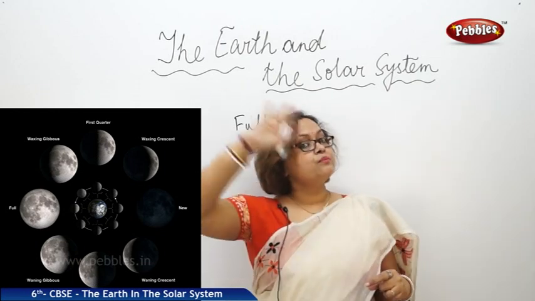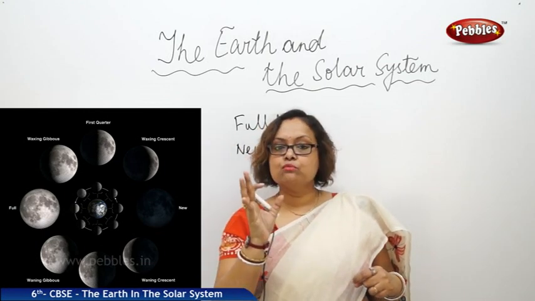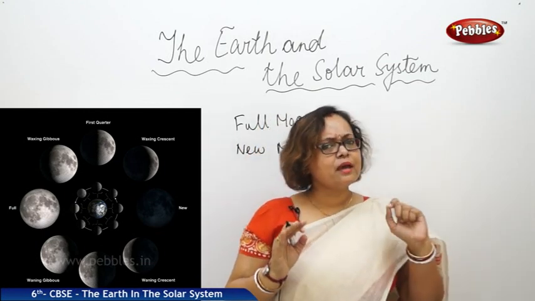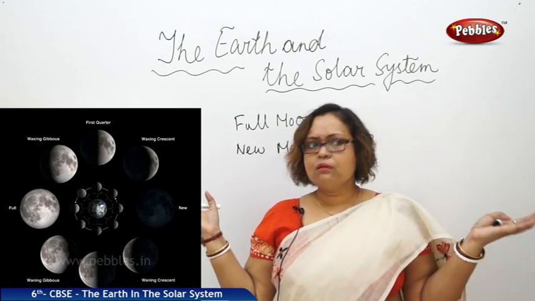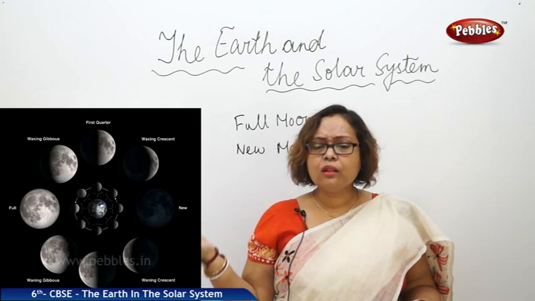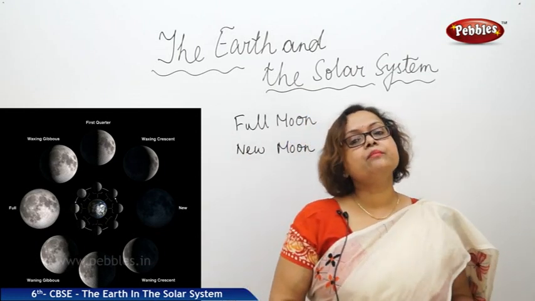Now when we are observing the sky at night, we can see stars, we can see the moon, and we can sometimes see some shooting objects. We can see the sun. Now what are they? What can we call them? We call all these celestial bodies.